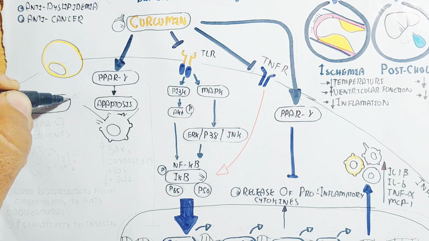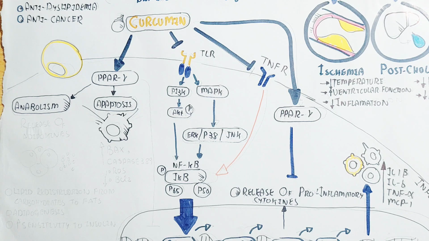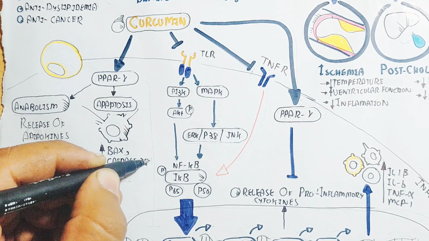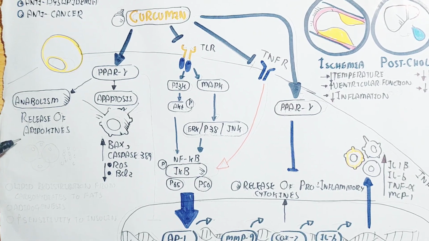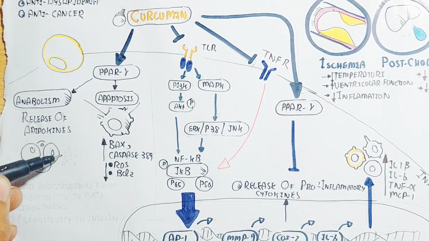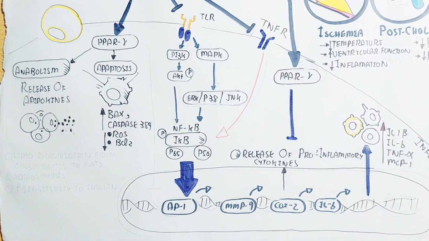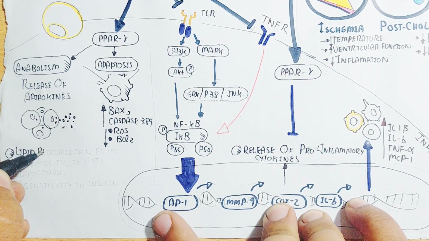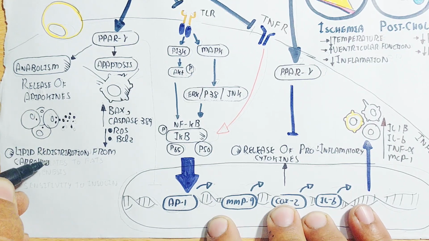Curcumin also activates PPAR gamma, leading to apoptosis of damaged cells. In this way, inflamed and damaged cells will be cleared, while anabolism is also triggered, like the release of adipokines from fat cells, which leads to important functions. But apoptosis is very important, and in this way certain genes like BAX and caspase 3, 8, 9 increase, while reactive oxygen species and the BCL2 gene and protein decrease.